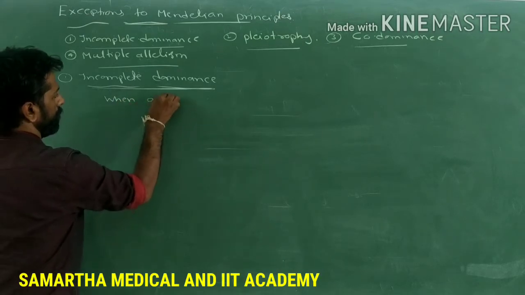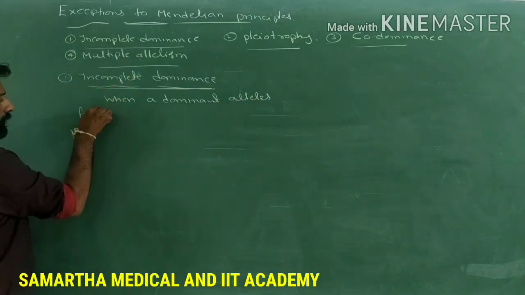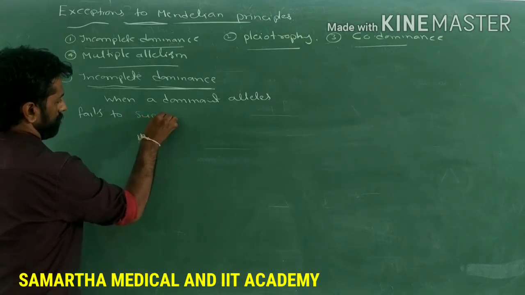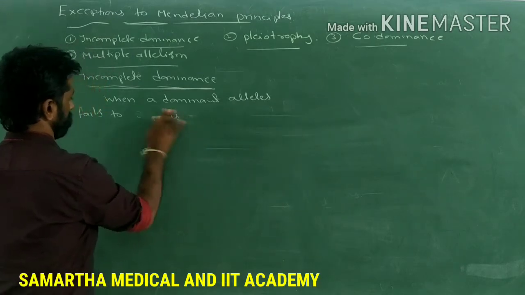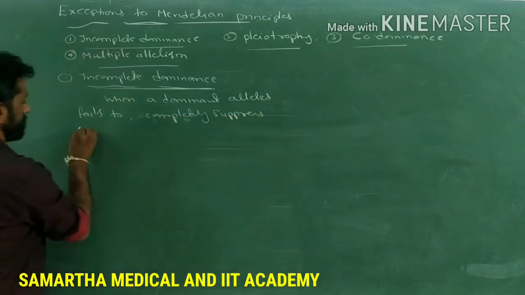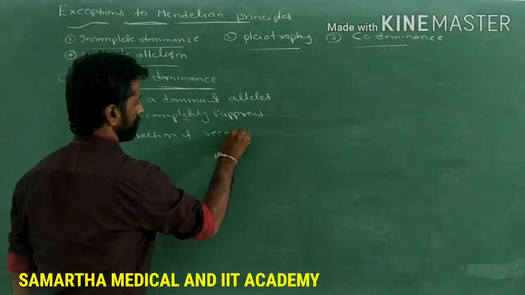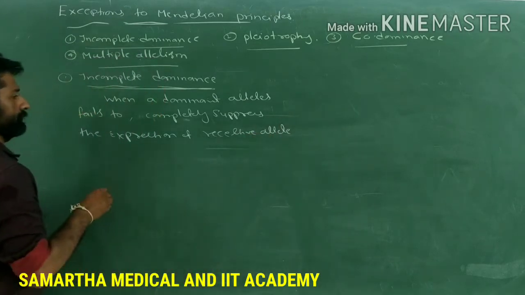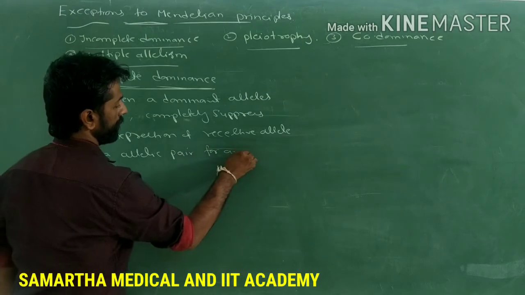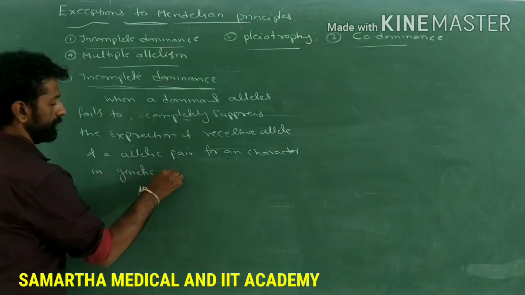when a dominant allele fails to completely suppress the expression of the recessive allele, or the other allele of an allelic pair for a character in a genetic cross.